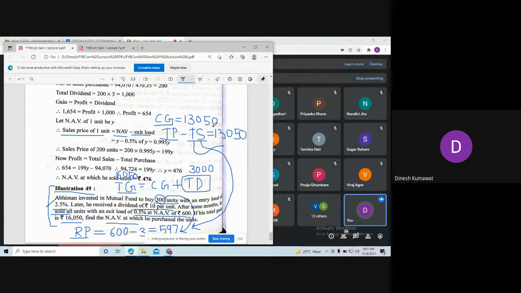Here you need to add that amount in this 13,050. That gives you the total purchase. So please add this 13,050 in that amount.